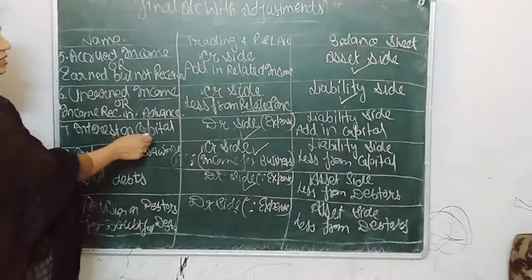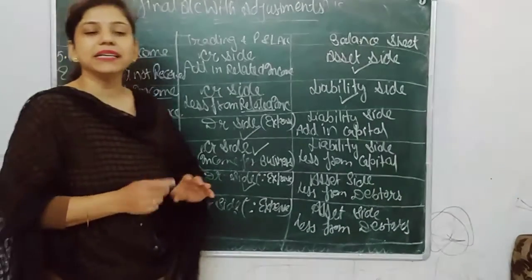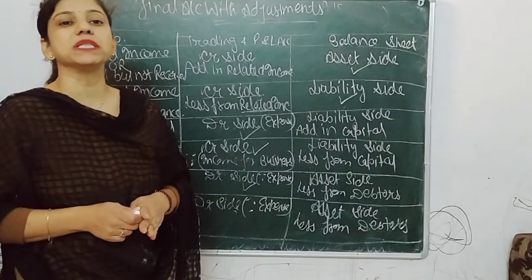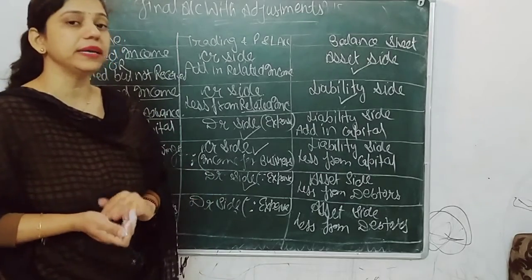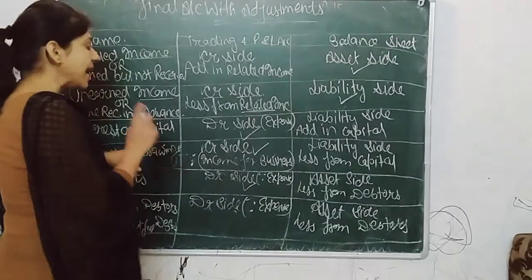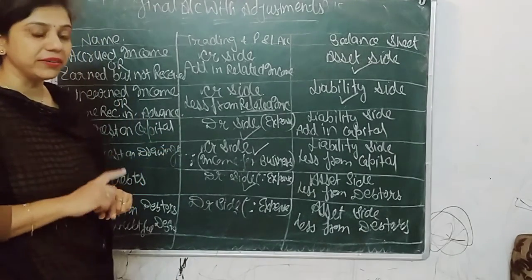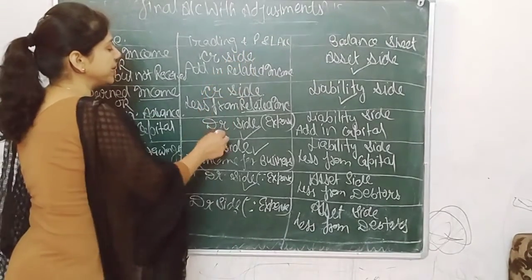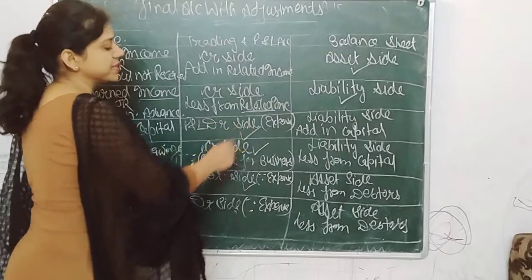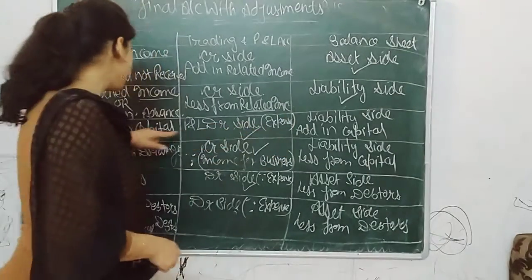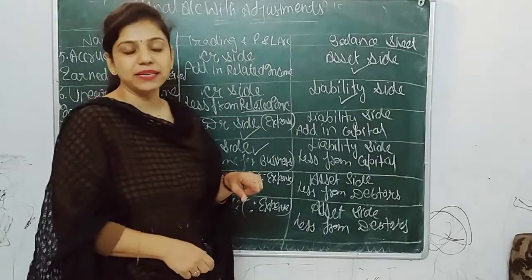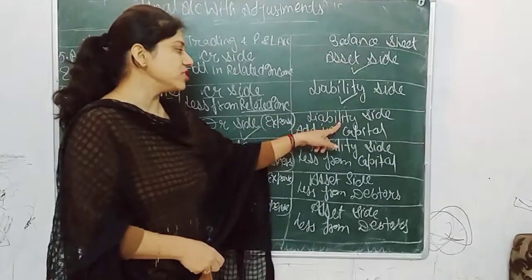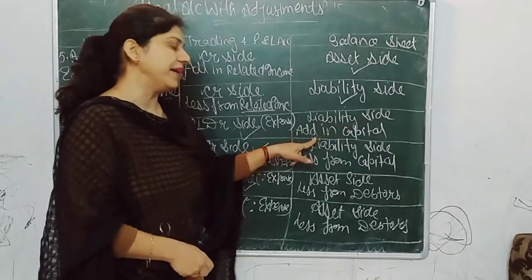Next we have interest on capital. As we see, capital is a liability for the business, because it is the liability of the business to pay the capital to its owner at the end of the business. So as capital is a liability, its interest must be an expense for the business. That's why it should be passed in the P&L debit side as an expense. And as capital is shown on the liability side, interest on capital increases our liability. So in the balance sheet it should be passed on the liability side and added to capital.